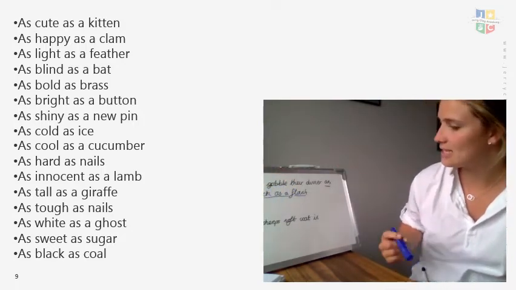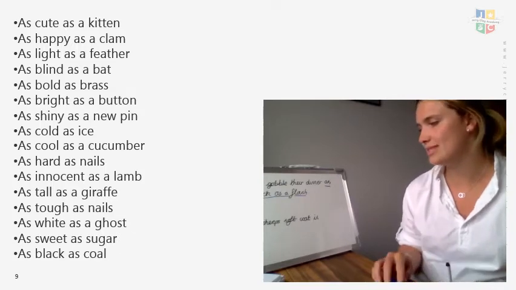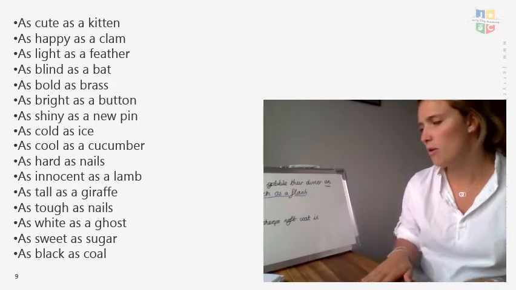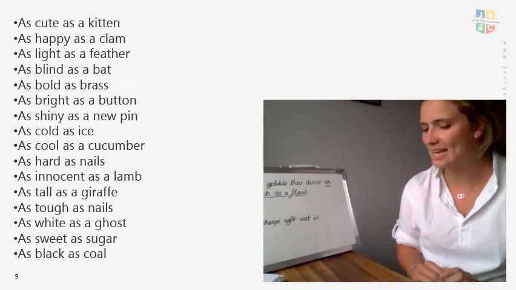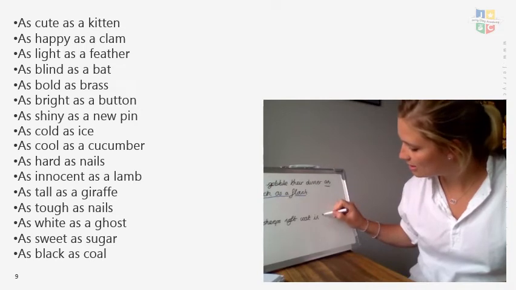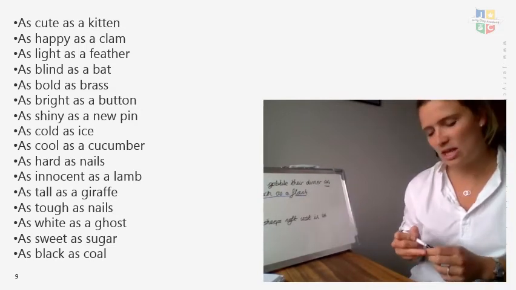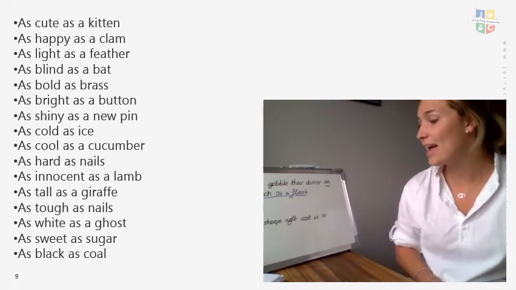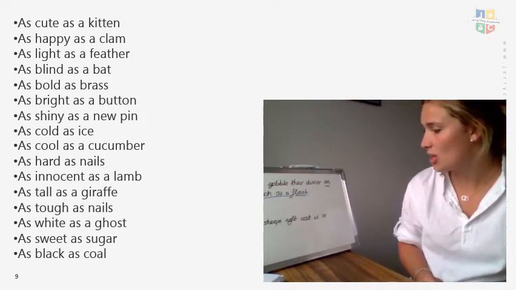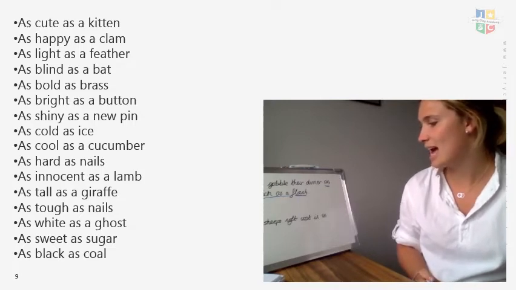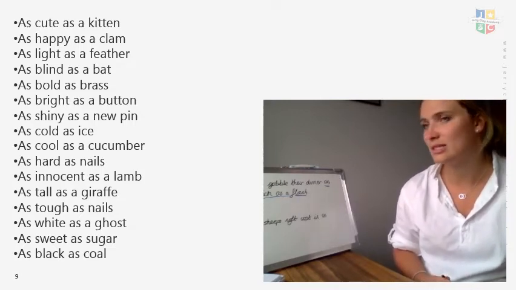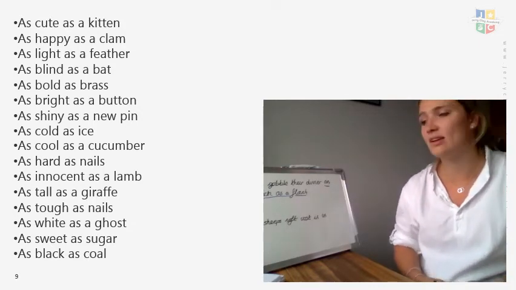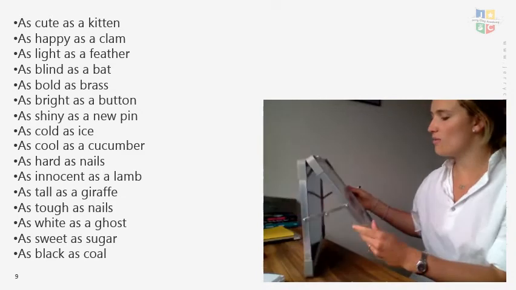So let's have a look at my next sentence. I've got a sheep's soft coat is. If you were to feel the coat of a sheep, what would you say? A sheep's soft coat is as... think about what word you could say. Okay, so I'm going to think of a sheep's coat, soft coat is as soft as wool. It could be is as white as snow. You could describe the colour of it as well. So see if you've got the same ones as me.